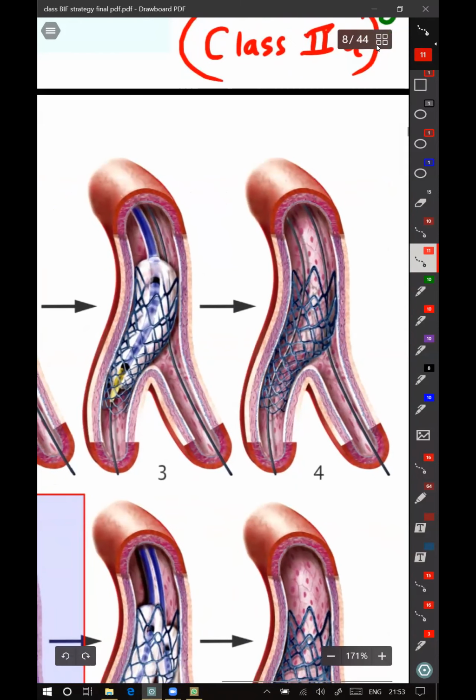Because we also deployed the stent in the main branch, this wire in the side branch has got jailed behind the stent. So that wire which is there in the side branch is going behind the stent and into the side branch.